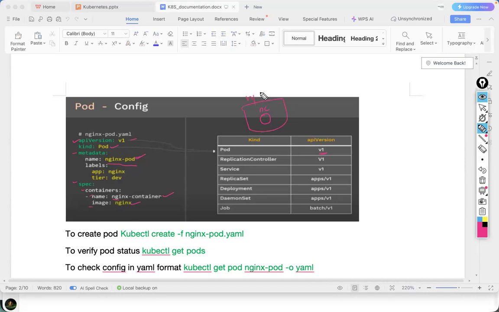In the nginx pod, this container is created using which image? Nginx image. Is it clear? Yes, sir. So once this file is created, then you have to execute this command: kubectl create -f pod file name. Then it will create the pod. Then how to check if the pod is created or not? kubectl get pods. This command we have to execute to see the list of pods.